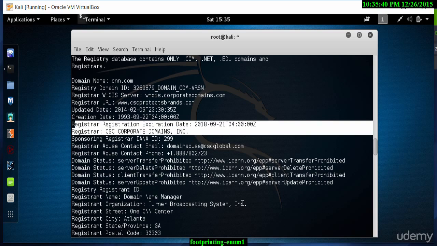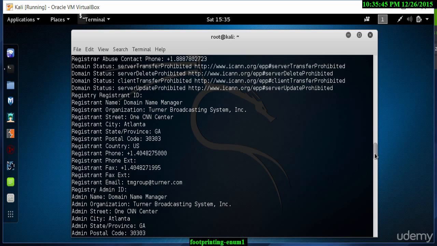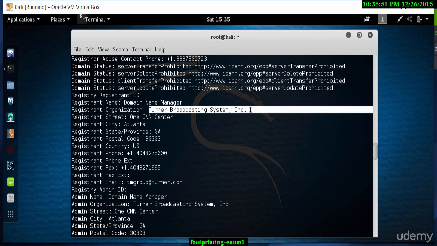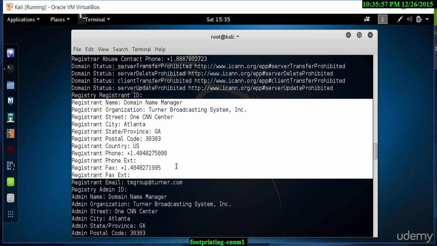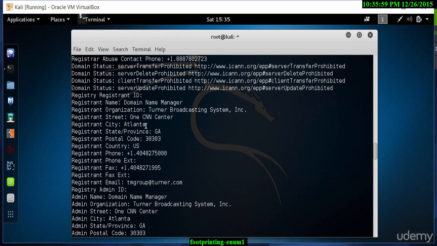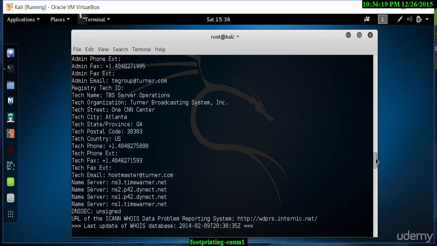A domain like cnn.com will definitely not let this domain name expire, but it just goes to show that this information is available. As I scroll down, we see the organization name, we see the address of cnn.com, the street address and the city, which is Atlanta, the state being Georgia. It tells us the postcode, phone number, fax numbers, email address that we can use later on for certain exploits. But as you can see, quite a wealth of information that's all listed here. So this is a whois lookup that gives you a wealth of information.